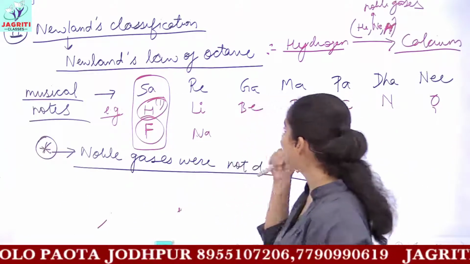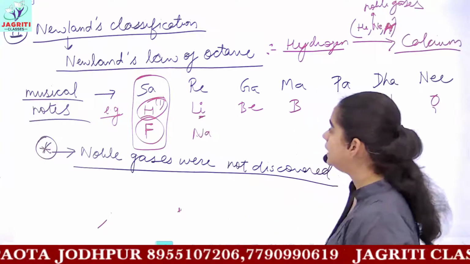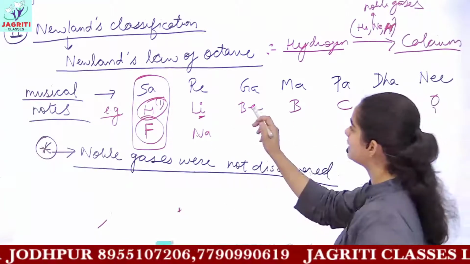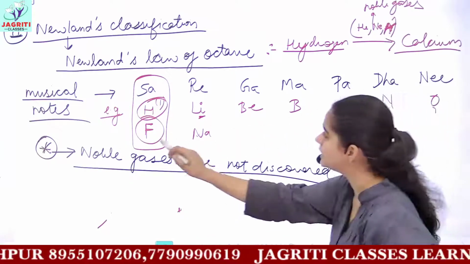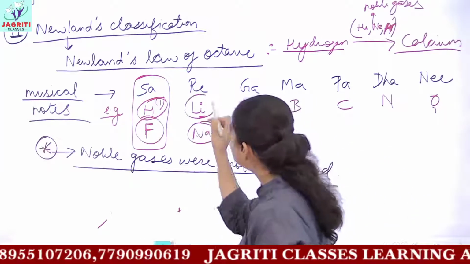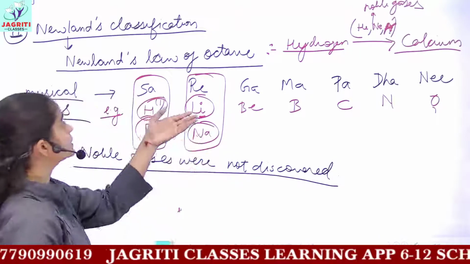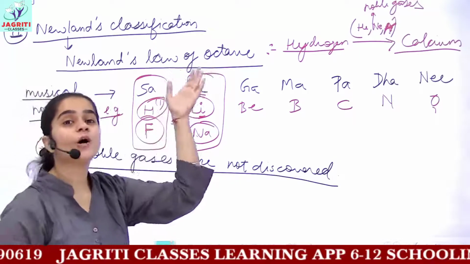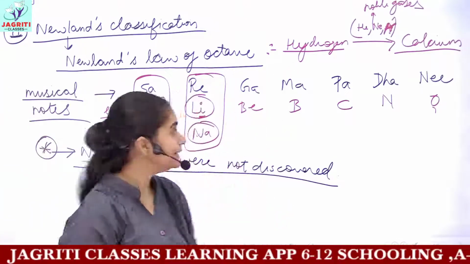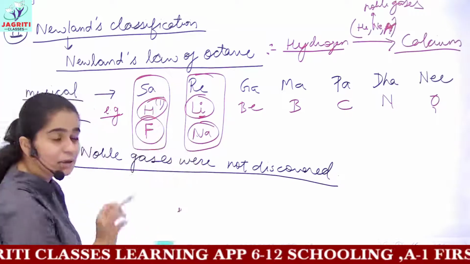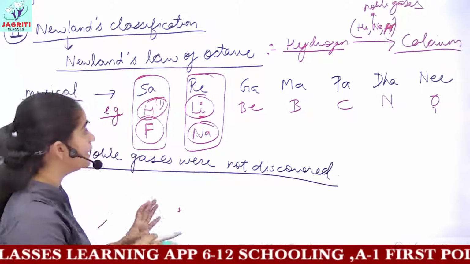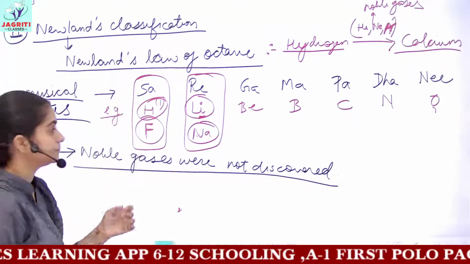Similarly, if you count from lithium, 7 elements, that is 1, 2, 3, 4, 5, 6, then this element and lithium will show similar properties. So this was the basis of Newland's law of octave. Newland said that every 8th element will show similar properties to the first element.